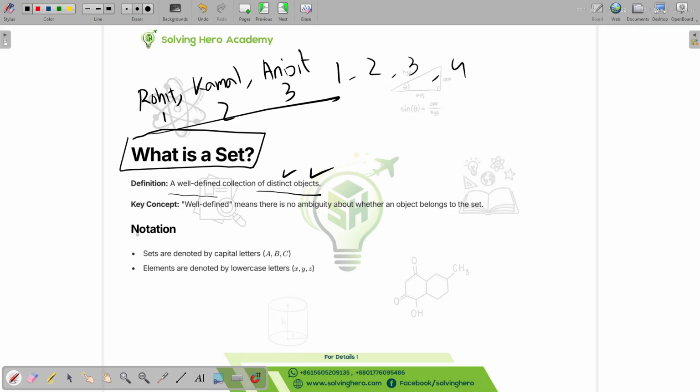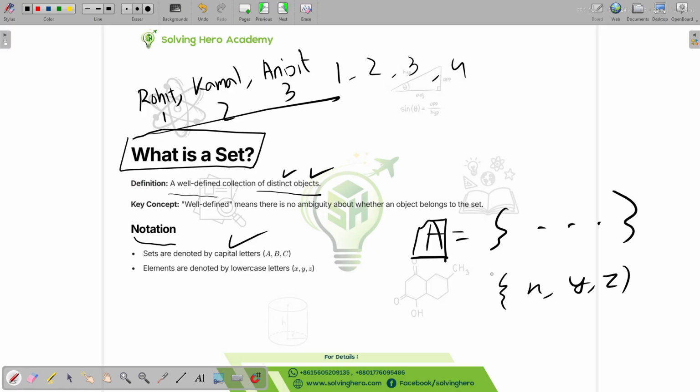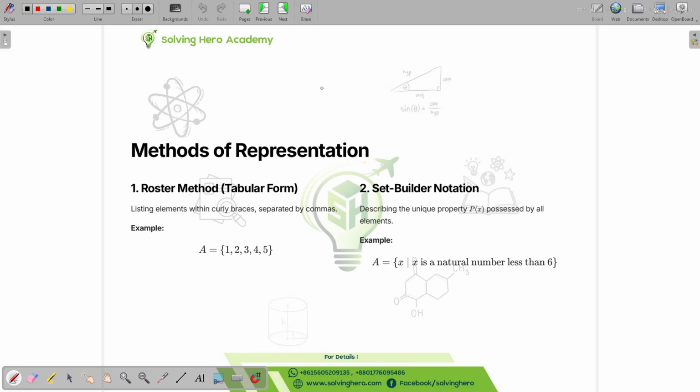So I'm just going to move on to the notation. What does notation mean? Notation means how do we write the set? The sets themselves are denoted by capital letters. So the name of the set is going to be denoted with a capital letter, and the elements inside the set, let's say x, y, z, will be denoted by lowercase letters. Okay, now let's move on to the next slide.